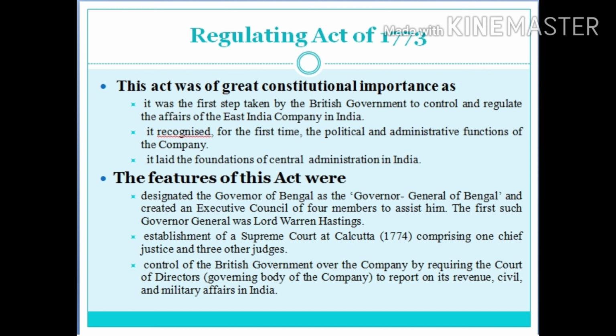The next important act is Pitt's India Act of 1784. The main features of the act are: it distinguished between the commercial and political functions of the company. It allowed the court of directors to manage the commercial affairs but created a new body called the Board of Control to manage the political affairs. That is, it established a system of double government. It empowered the Board of Control to supervise and direct all the operations of civil and military government or revenues of the British possessions in India.